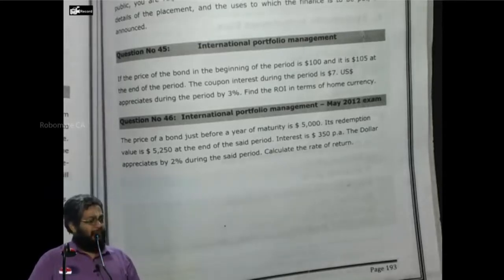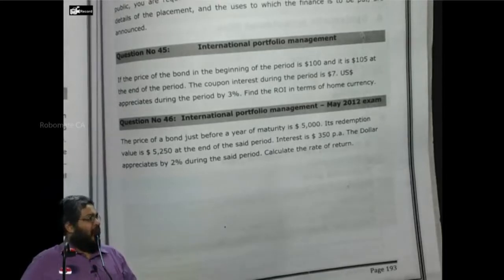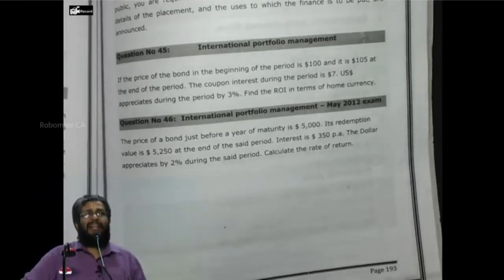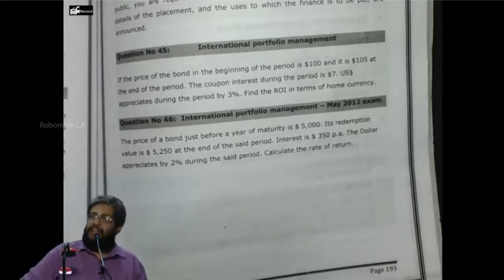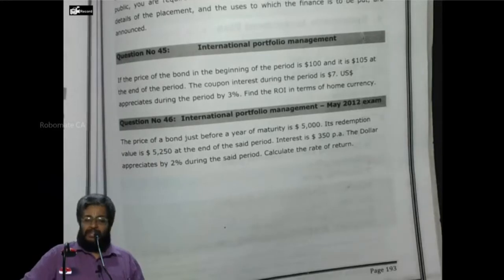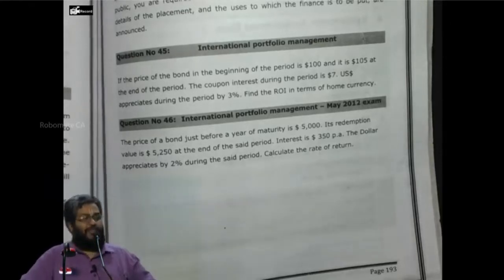But if I make a deposit outside India in a dollar bond or something, I earn some interest in dollars. Tell me, is that interest ultimately what I enjoy? Need not be, because in foreign currency investment, there's always going to be a gain or loss on conversion as well as reconversion. That is going to augment my income or erode my income.